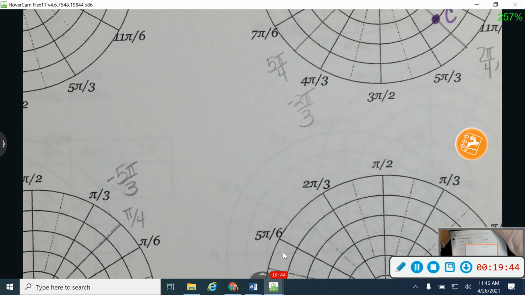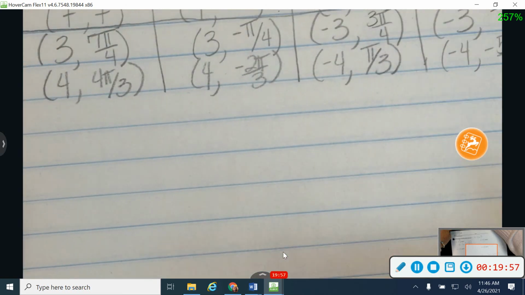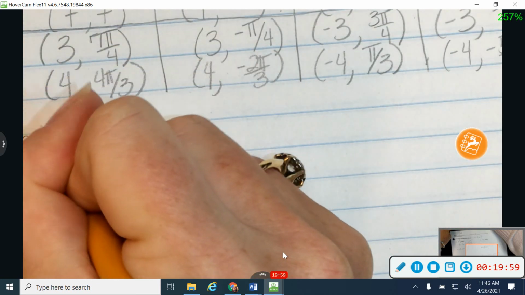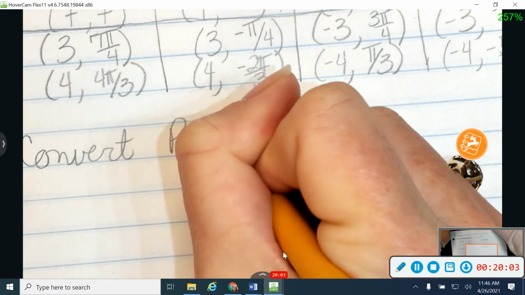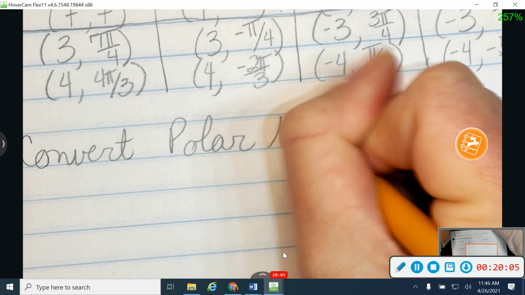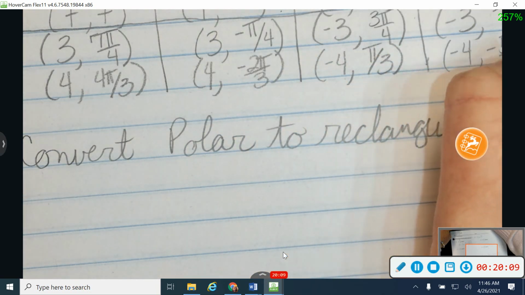Okay, the last thing we're going to do is convert between polar and rectangular. I've got 2 formulas that I'm going to give you for these. Let me put this together real quick. Let me start with going from polar to rectangular. We'll talk about what those words mean.